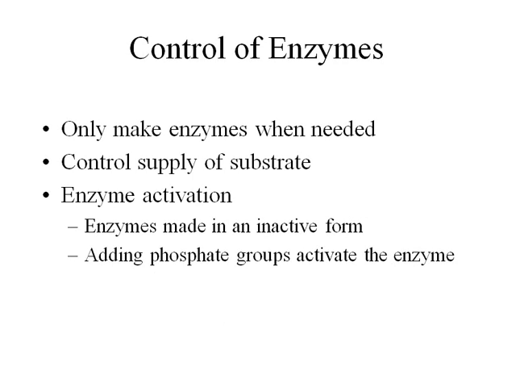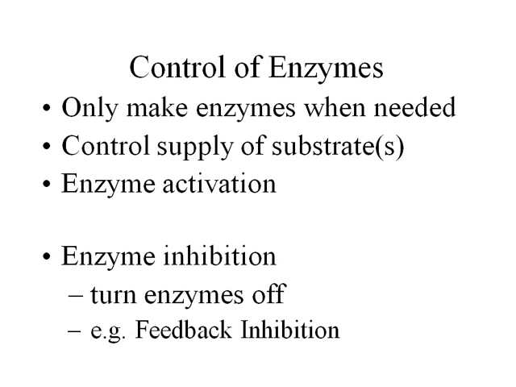Another control possibility is to make the enzyme in an inactive form and activate it only when needed. Adding a phosphate group to some enzymes activates them. A really cool way to control enzymes is with feedback inhibition. In this case, an inhibitor turns off the enzyme.